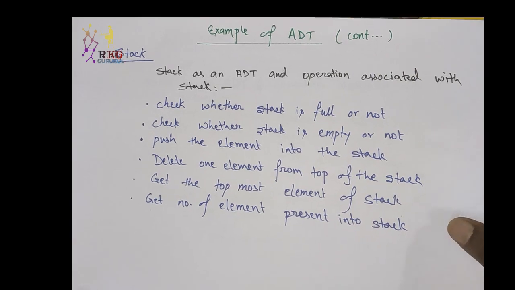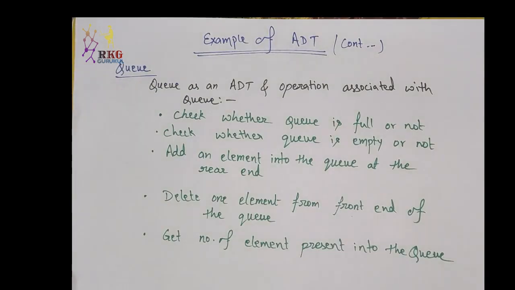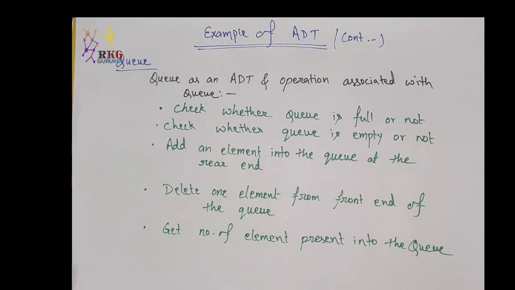Another example of ADT in data structure is queue. So queue is an ADT, abstract data type, and is associated with some operations like these. Check whether the queue is full or not, check whether the queue is empty or not, add an element into the queue at the rear end, delete one element from the front end of the queue, get the total number of elements present in the queue. So these are the operations associated with queue.